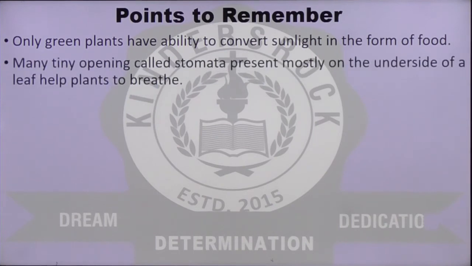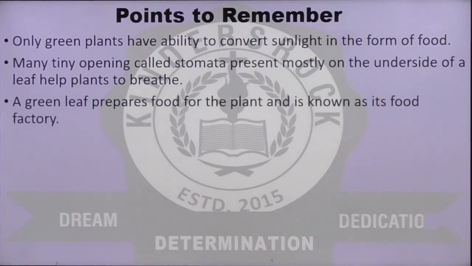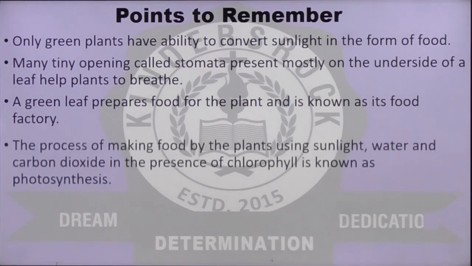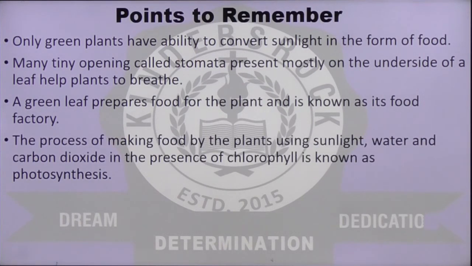Second, many tiny openings called stomata, present mostly on the underside of the leaf, help plants to breathe. A green leaf prepares food for the plant and is known as its food factory. Always remember, a green leaf prepares food for the plant and is known as its food factory. This is a very important definition.